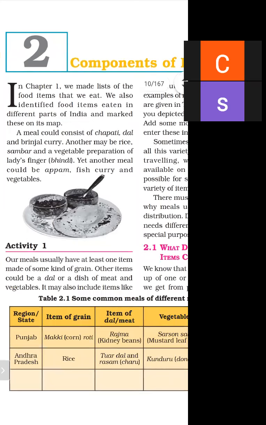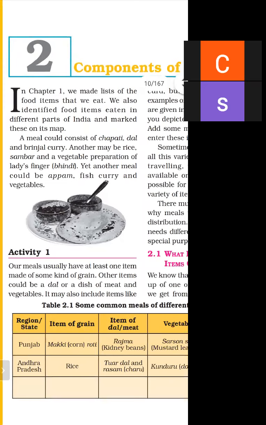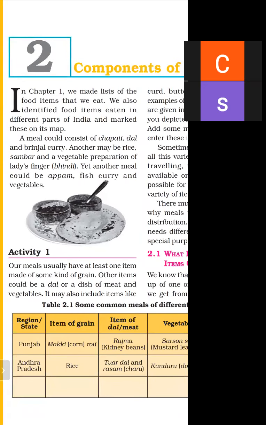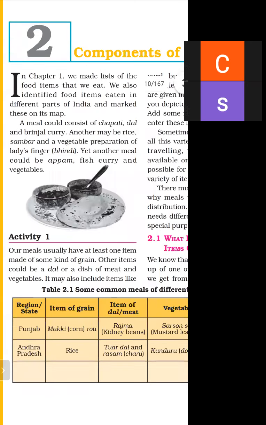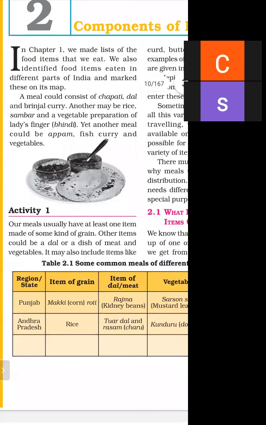A meal can consist of chapati, curry, vegetable, or fish curry, and this food can be vegetarian or non-vegetarian. Next is activity 1.